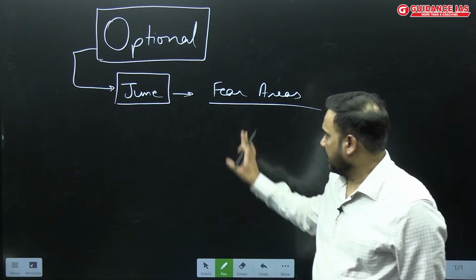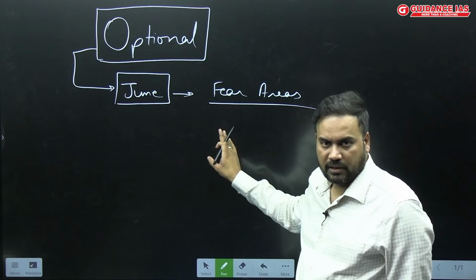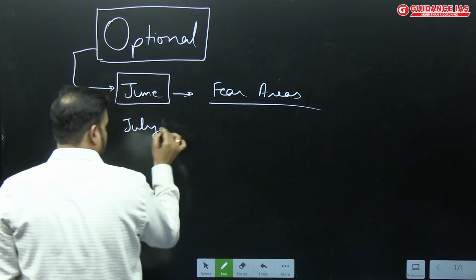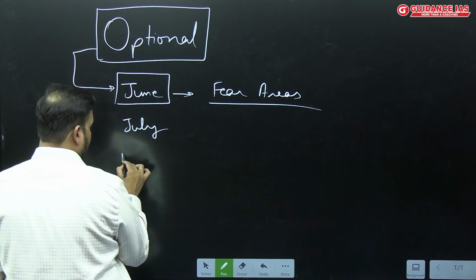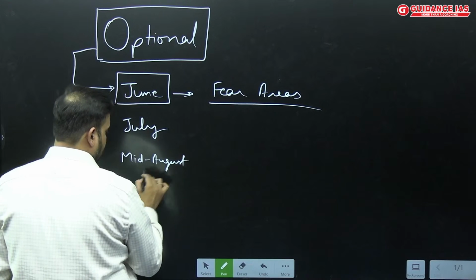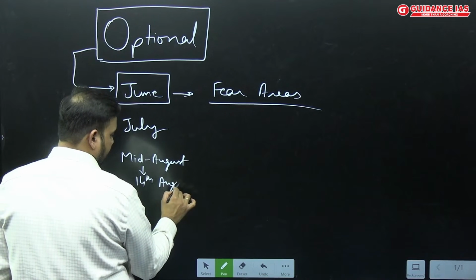Okay, so that is the area where you will be focusing in the month of June. And from July onwards, till somewhere around mid-August, and if I put a date here, I would say 14th of August is the perfect date to plan for it,